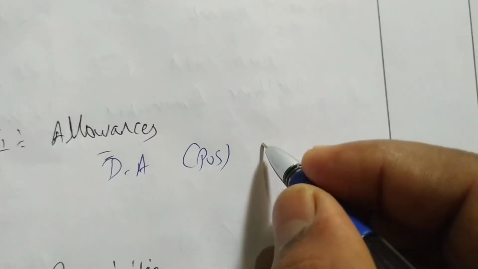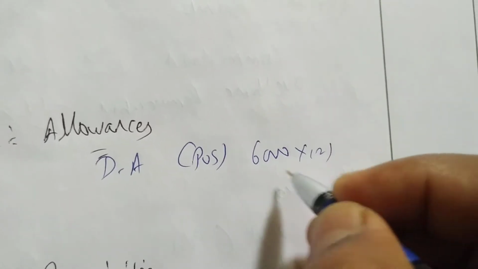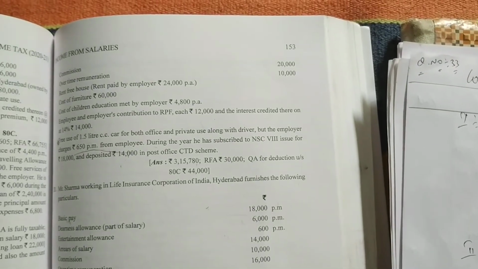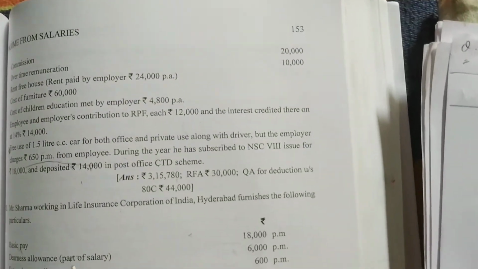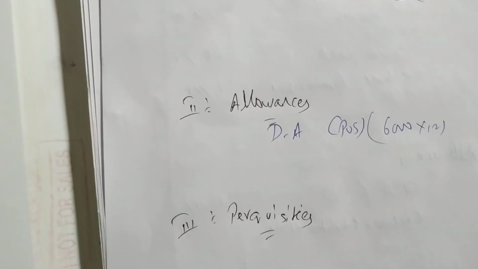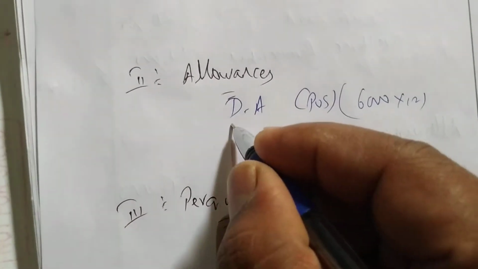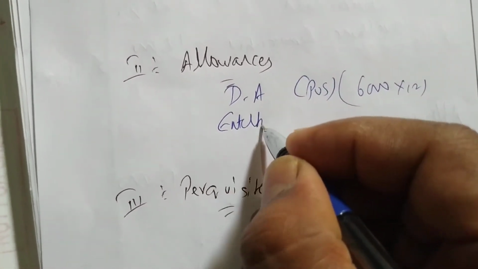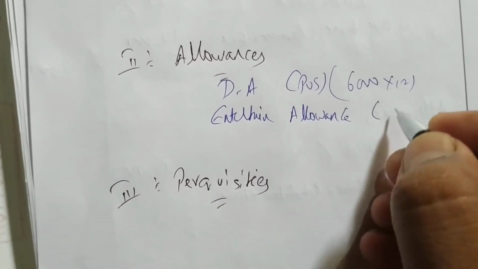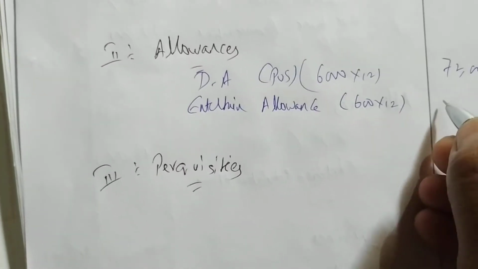How much is that? 6,000 into 12, so you get 72,000. Next, entertainment allowance is 600 per month, then we have to write entertainment allowance. It is fully taxable, 600 into 12 we get 7,200.